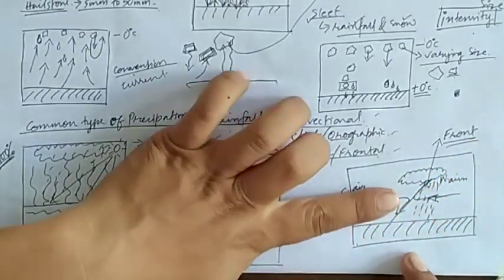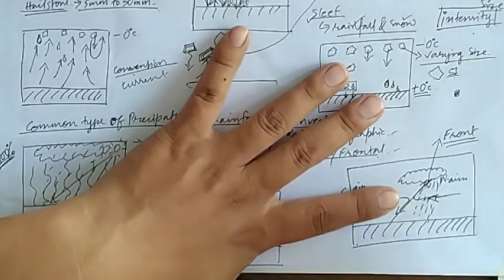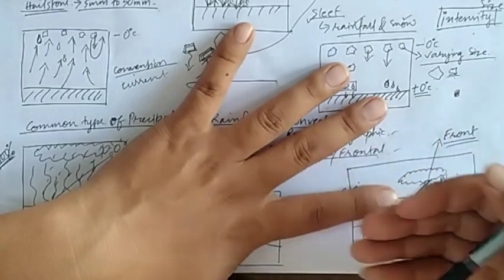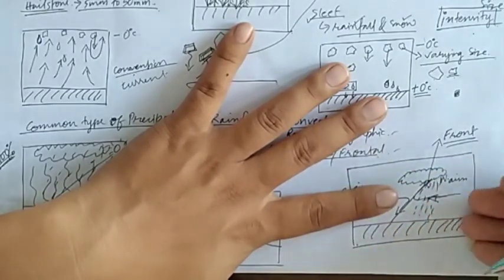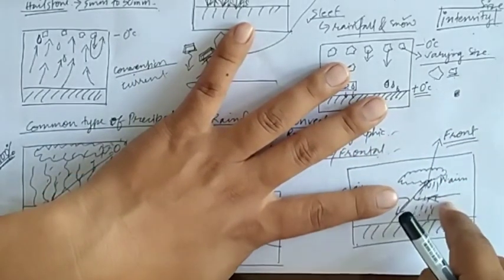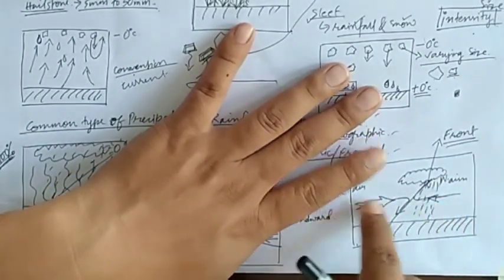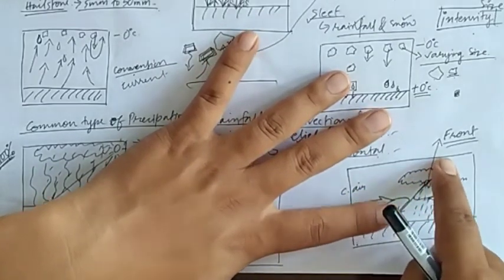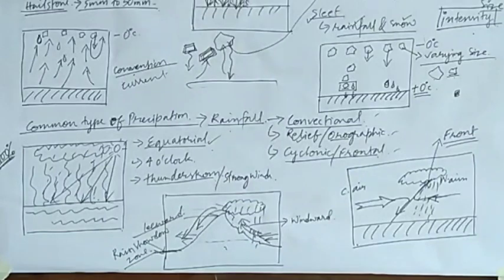Now in case the cold air mass was not present over there, then the warm air mass would have eventually blown parallel to the earth's surface, and no rainfall would have occurred, isn't it? But here, due to the presence of cold air mass, the warm air mass is forced to rise along the slope of the front, and finally the rainfall occurs.